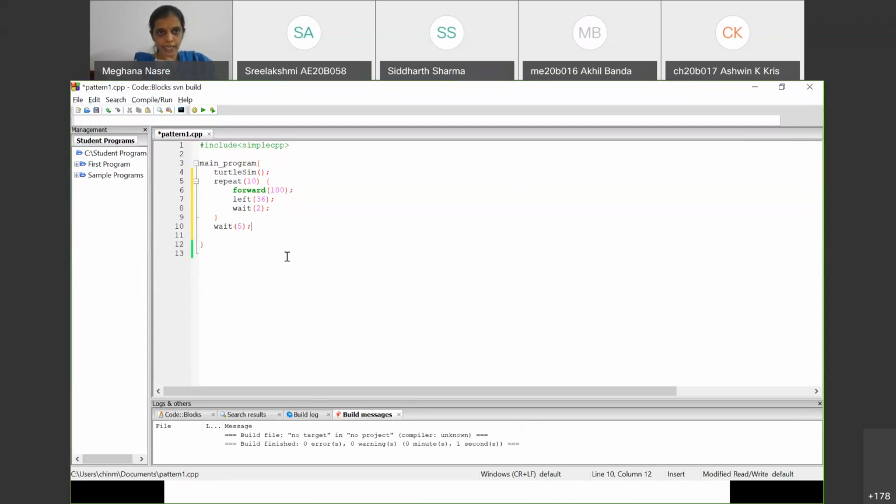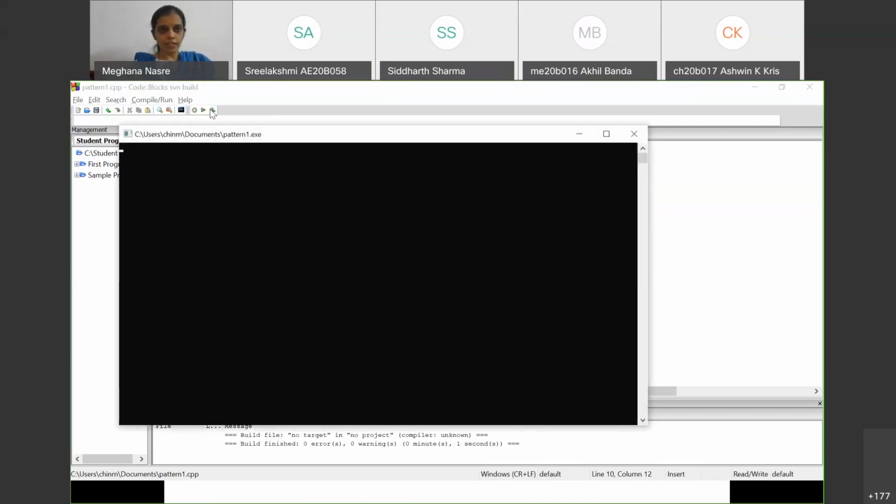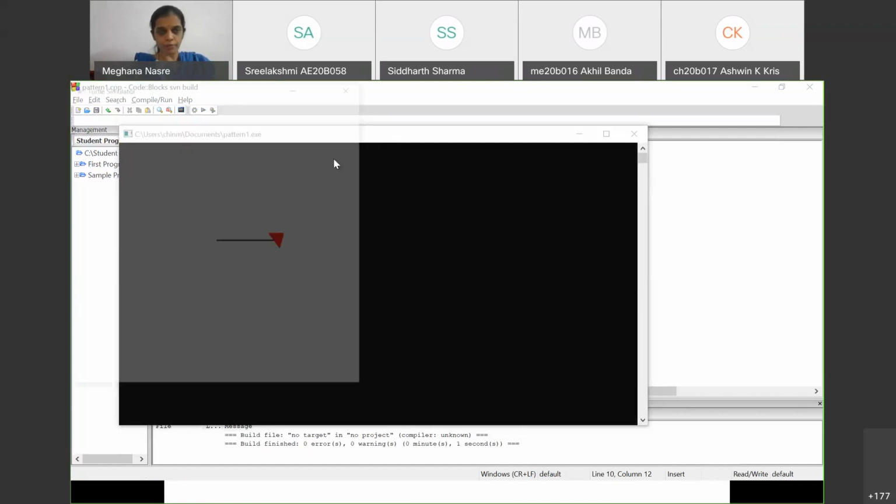Okay, so this is exactly the program that we have written on the slide. And I'm going to now compile and run, which will compile the program first. We'll come to what it means by compile. I hope all of you are seeing the execution of it in the black window that has popped up.